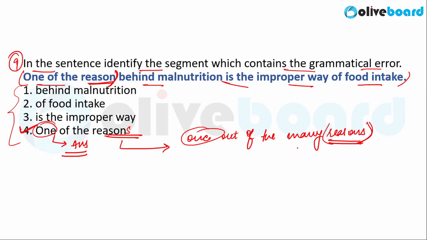One out of the many reasons behind malnutrition is the improper way of food intake, or you can simply say one of the reasons. So if you were to correct this phrase, the correct phrase will read one of the reasons behind malnutrition is the improper way of food intake.